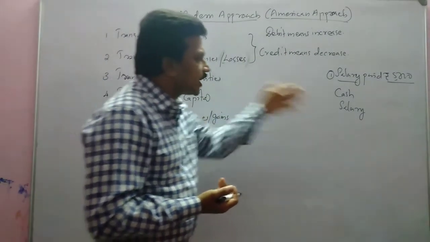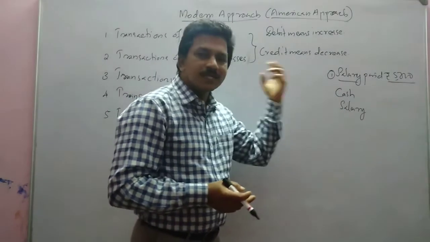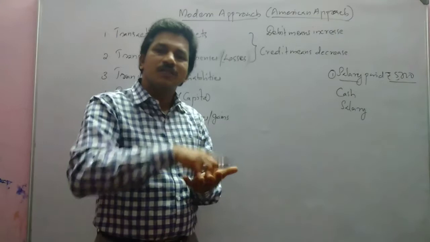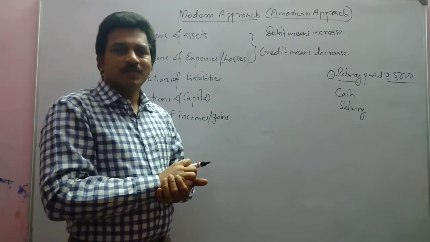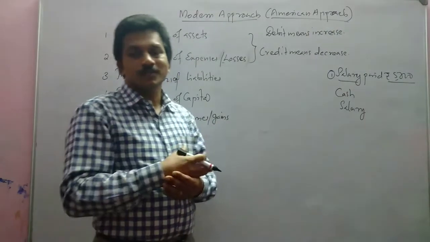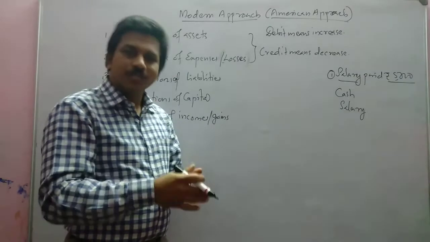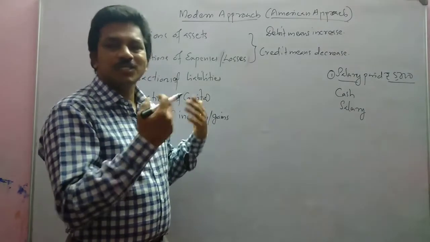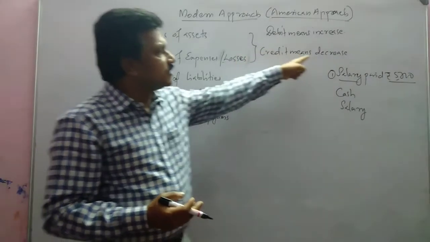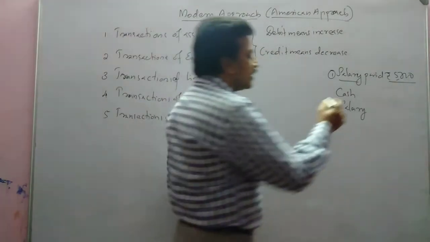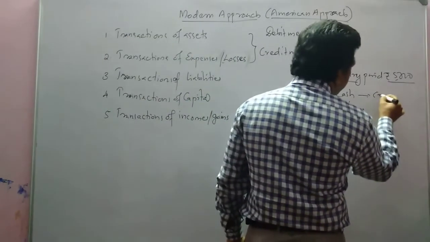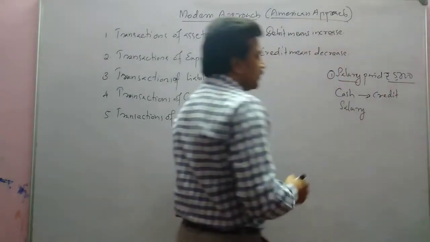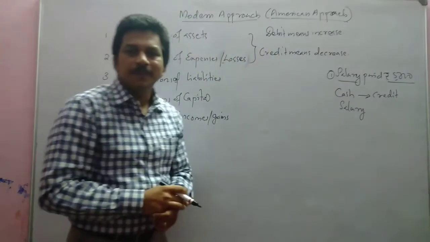What happened to cash? We paid salary by cash. So what happened to the cash which was there with us? Was it increased or decreased? It decreased. Cash decreased, and credit means decrease. So what can be done? Cash will be credited.